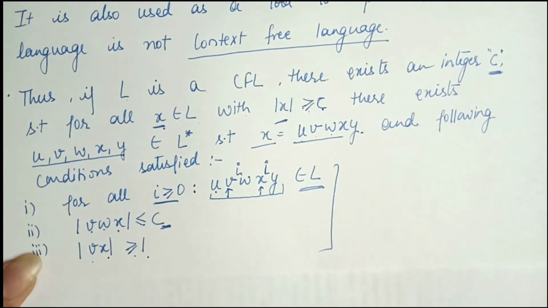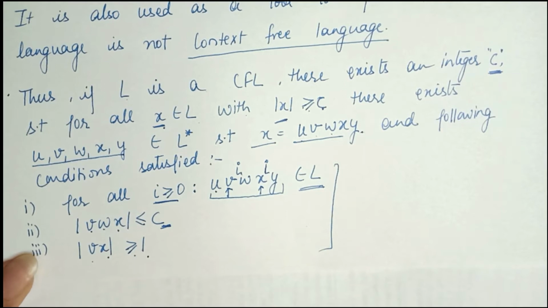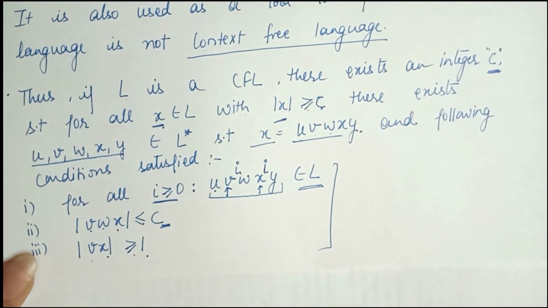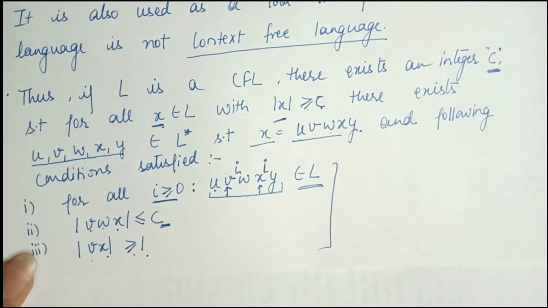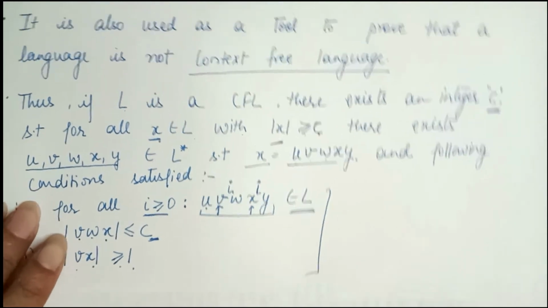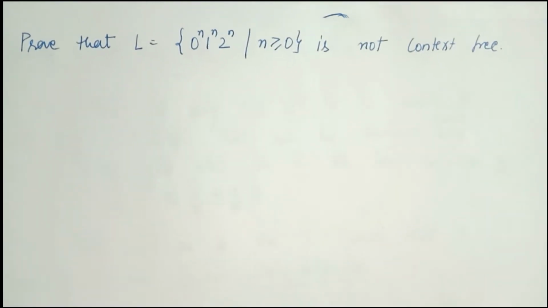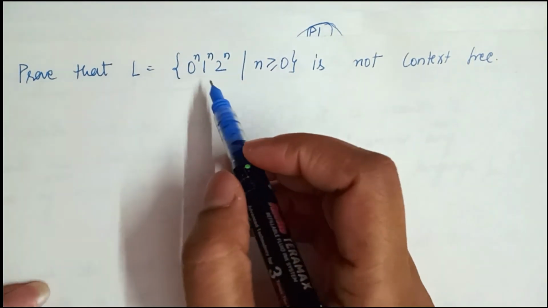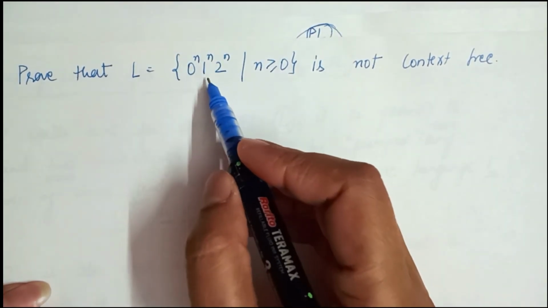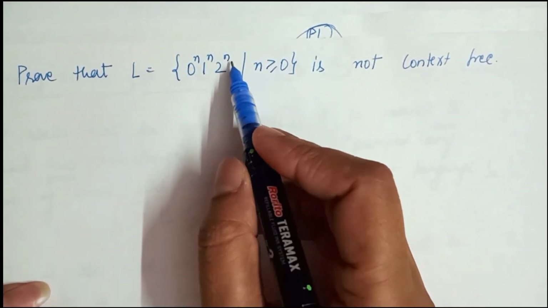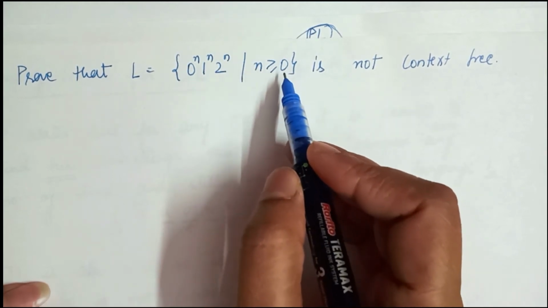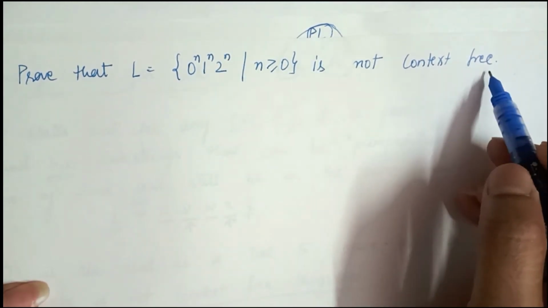But only if all these 3 conditions are satisfied at the same time can we say that the language is context free. So we take one example and determine whether a language is context free or not by this pumping lemma. The example: we have to prove that the language 0 to the power n, 1 to the power n, 2 to the power n, where n is greater than or equal to 0, is not context free.